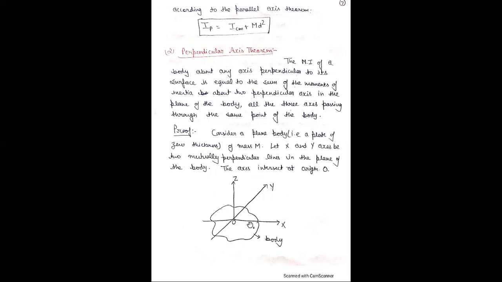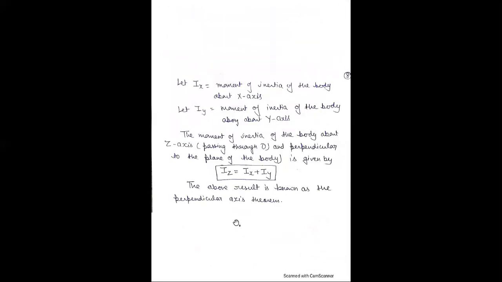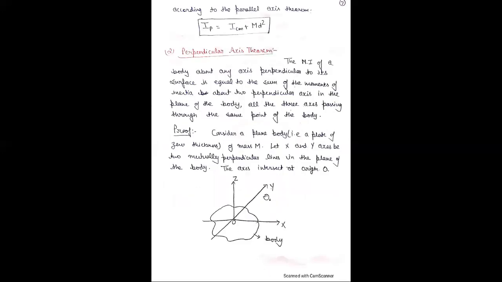Consider a plane body, a plate of zero thickness, of mass M. Let the x and y axes be two mutually perpendicular lines in the plane of the body. The axes intersect at origin O. Let I_x be the moment of inertia of the body about the x-axis, I_y the moment of inertia about the y-axis, and I_z the moment of inertia about the z-axis.